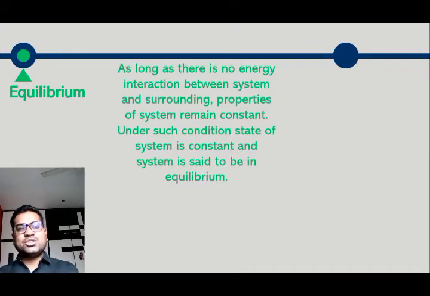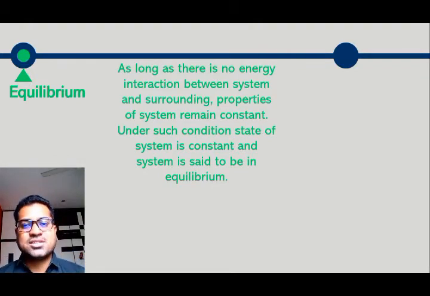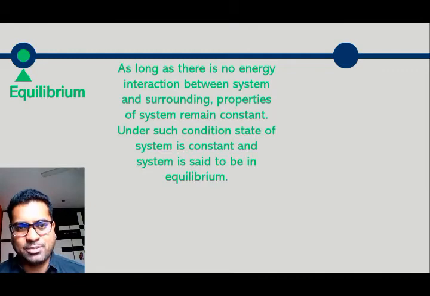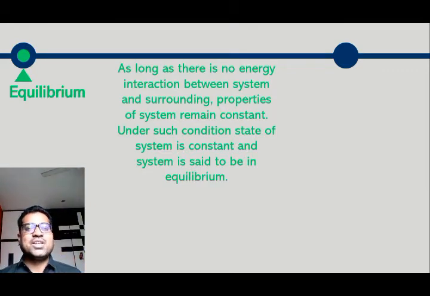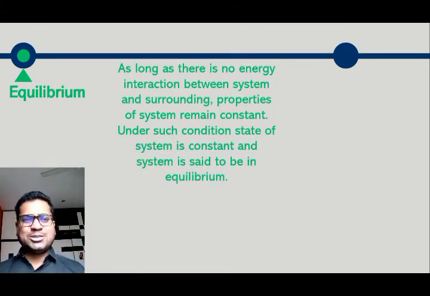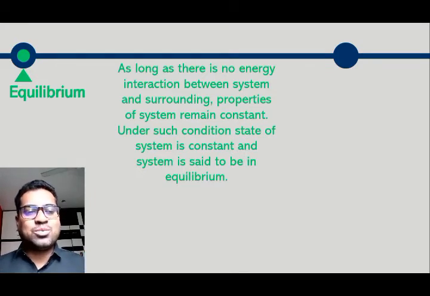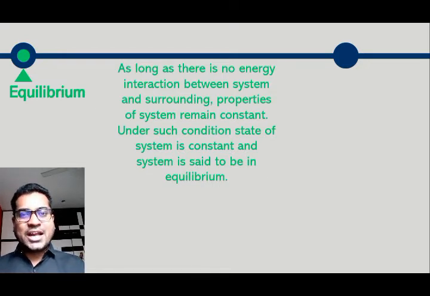So the basic definition of equilibrium: as long as there is no energy interaction between system and surrounding, properties of system remain constant. Under such condition, state of system is constant and system is said to be in equilibrium. So simple. If there is no energy interaction between system and surrounding, and properties of system remain constant, it is said to be in equilibrium. So that is our discussion related to state and process and properties.